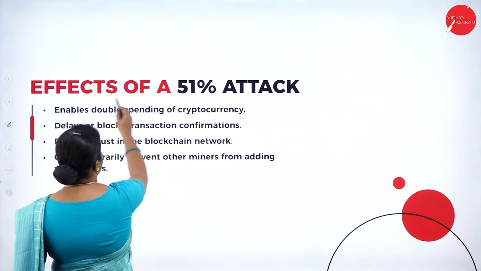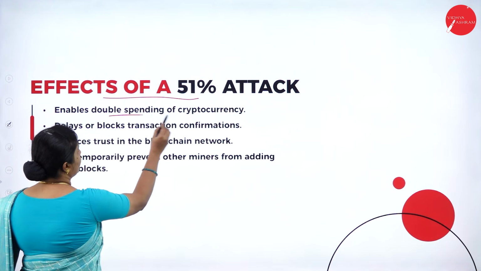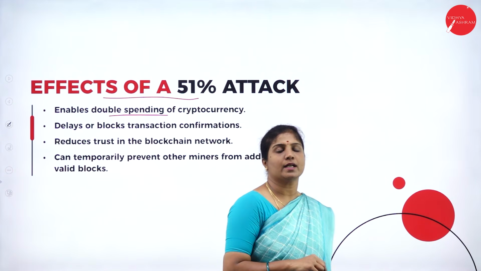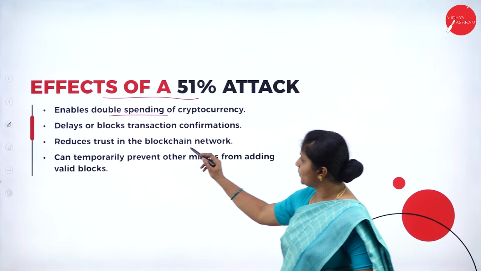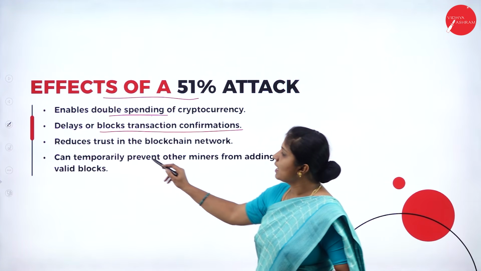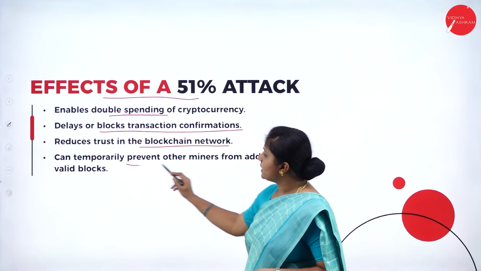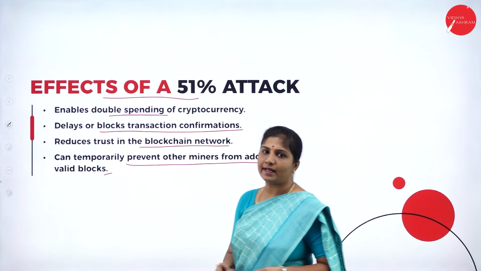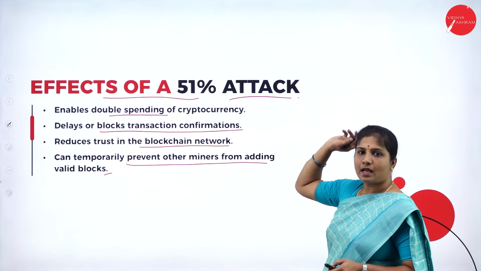Next, what are the effects of this 51% attack? It enables the double spending of cryptocurrencies because they are going to reverse the transactions. It delays the blocks' transaction confirmation, reduces the trust in the blockchain network, and can temporarily prevent other miners from adding valid blocks. So these are some of the effects of a 51% attack.